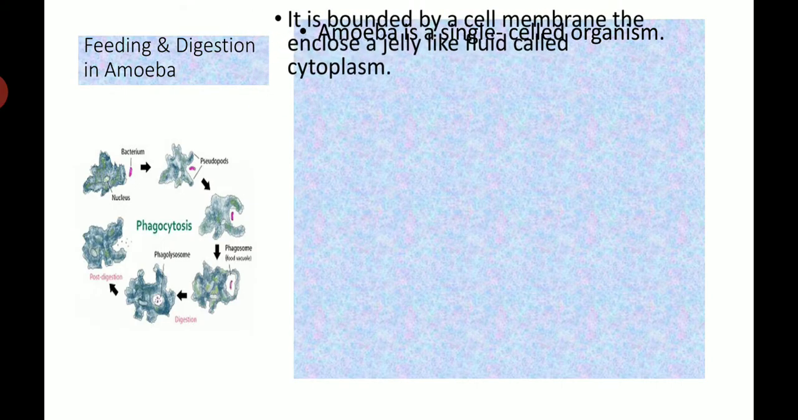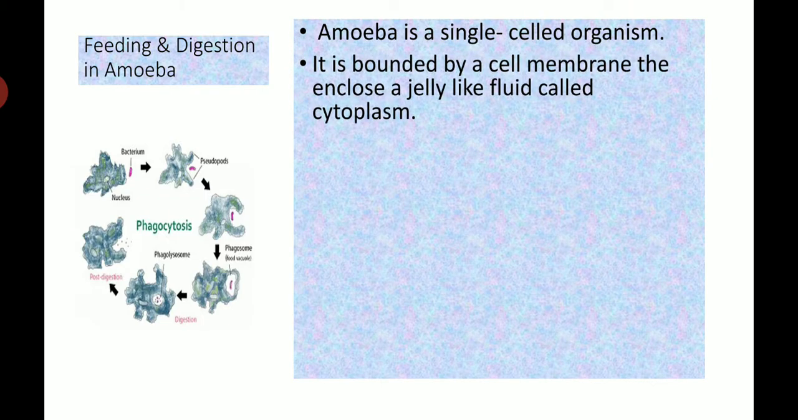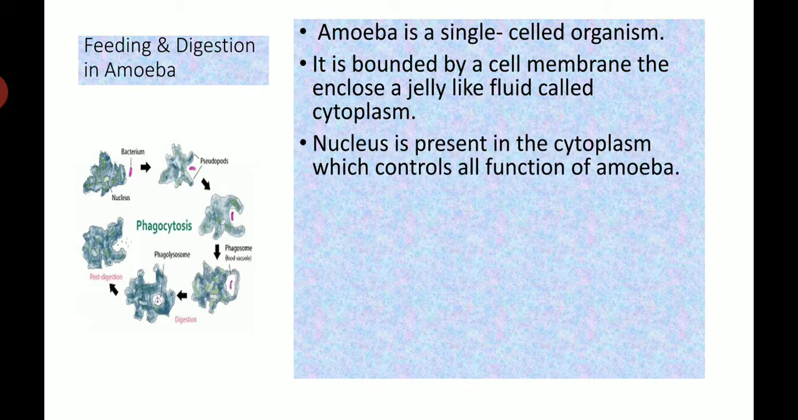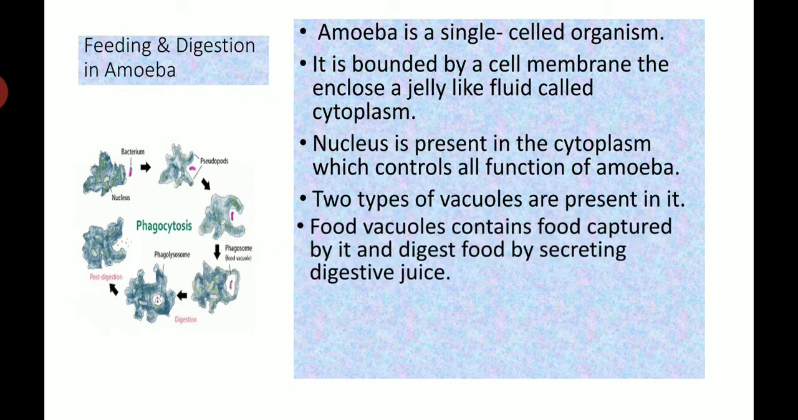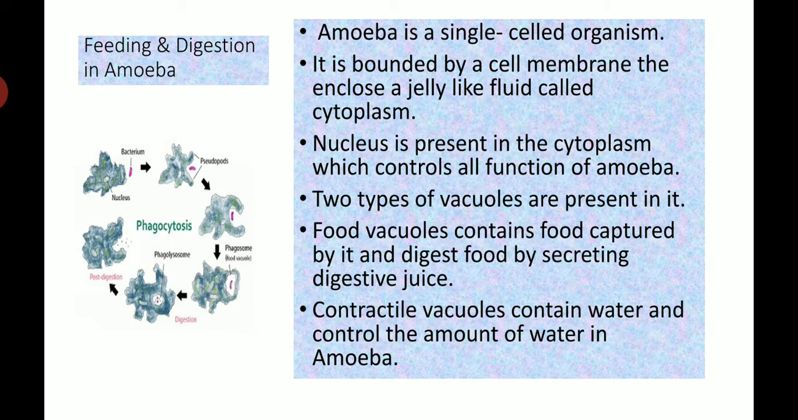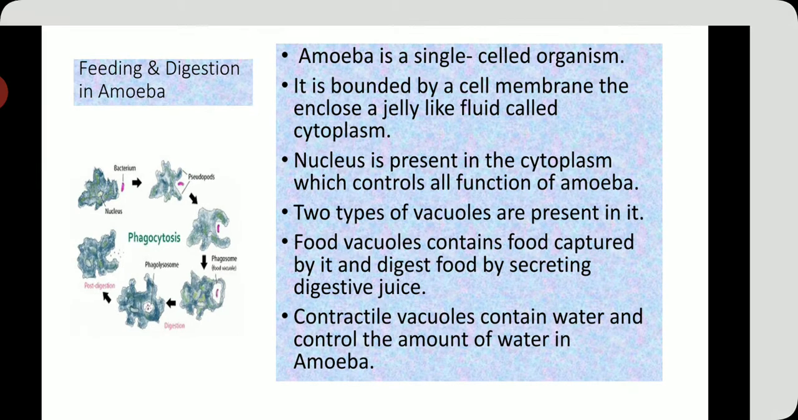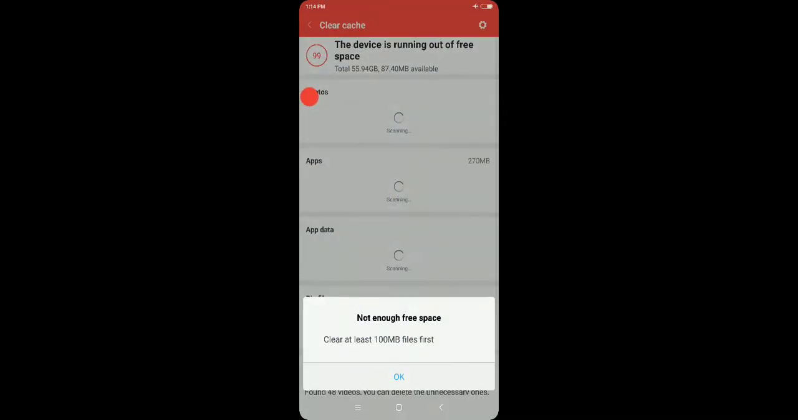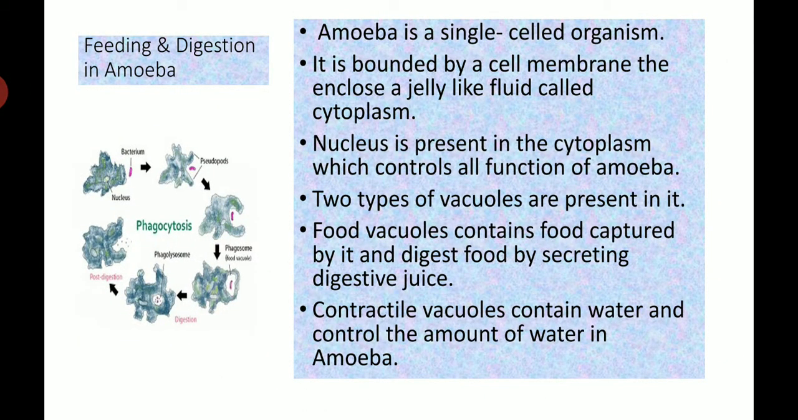Amoeba is a single-celled organism. It is bounded by a cell membrane. The membrane encloses a jelly-like fluid that is known as the cytoplasm. The nucleus is present in the cytoplasm, which controls all the functions of the amoeba. Two types of vacuoles are present in it. The food vacuole contains the food captured by it and digests food by secreting digestive juices. The second type of vacuole is the contractile vacuole that contains water and controls the amount of water in the amoeba.